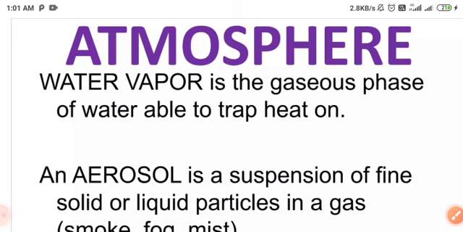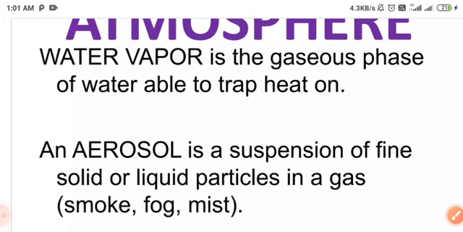An aerosol is a suspension of fine solid or liquid particles in a gas, such as smoke, fog, and smog. In the atmosphere, smoke forms a cloud over the earth's surface and creates moisture, and water vapor helps condensation and also helps the water cycle process of the earth.